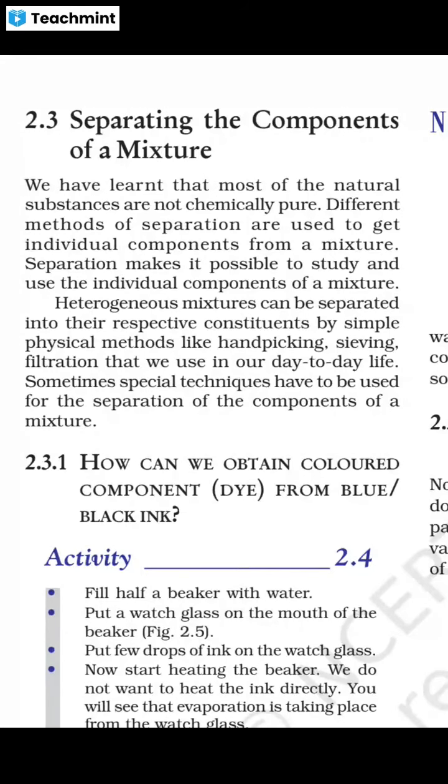Heterogeneous mixtures can be separated into their respective constituents by simple physical methods. Heterogeneous mixtures are easy to separate. We can use simple methods like hand picking and sieving. Pass your solution through a sieve, like the sieve used for flour. Okay, filtration we use in our day-to-day life. Sometimes special techniques are required. We will discuss them all.